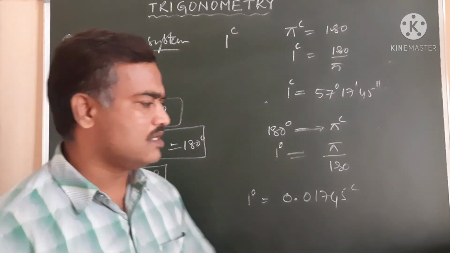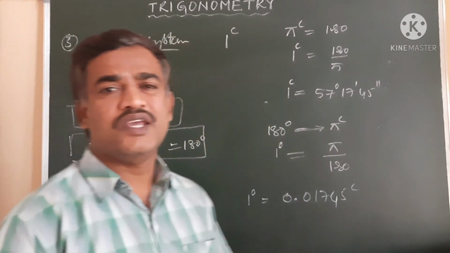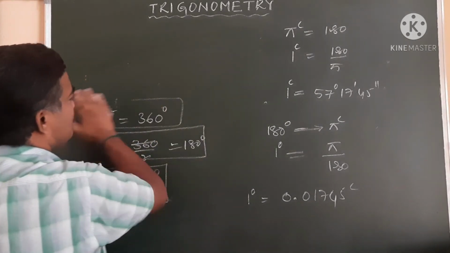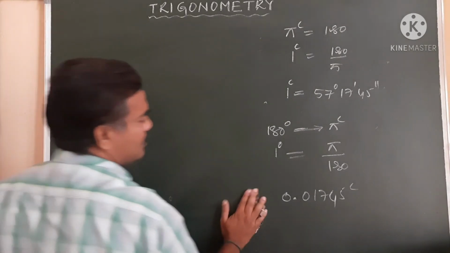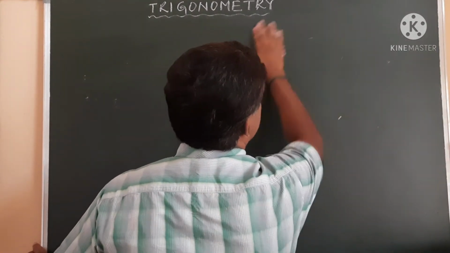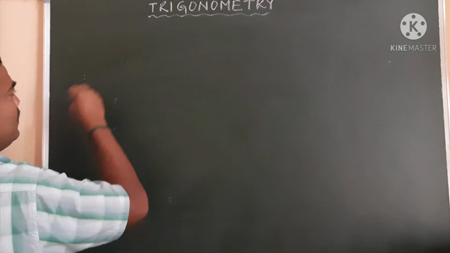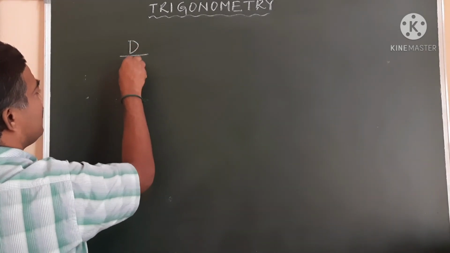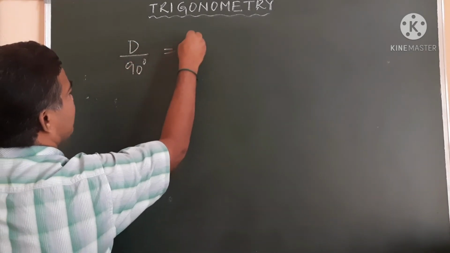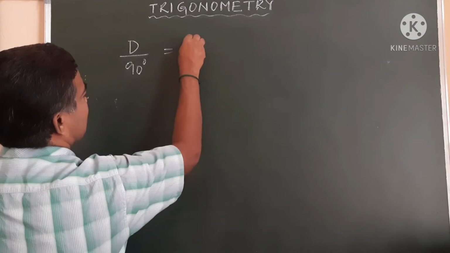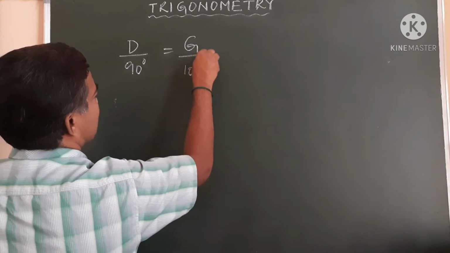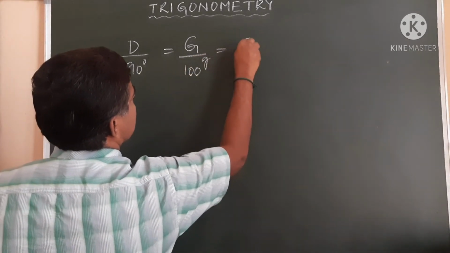Now coming to the last point, the relation among these three systems. One right angle is 90 degrees in the sexagesimal system, 100 grades in the centesimal system, and pi by 2 radians in the circular system.